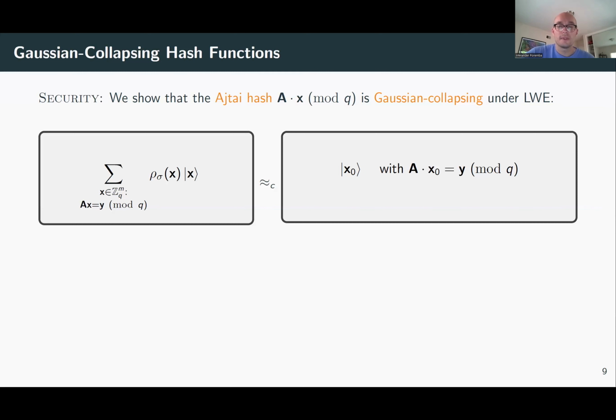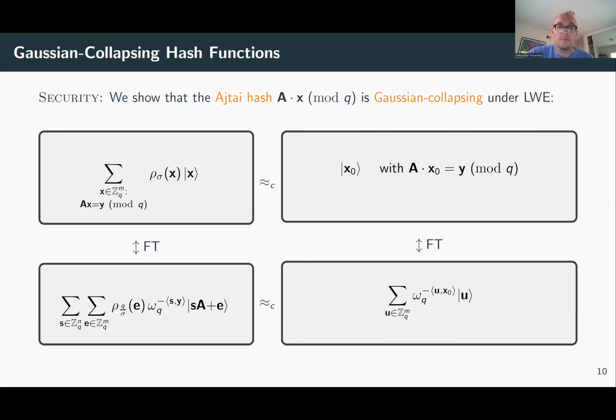And a nice consequence of this Gaussian collapsing property is that if you believe that the states at the top are indistinguishable, their Fourier transforms are also indistinguishable. And this allows us to argue basic kind of semantic security or CPA security of our scheme because we use superpositions of LWE samples to encrypt, and we shift them by a bit. And we know that under LWE, the state is indistinguishable from a uniform superposition with a phase, okay?